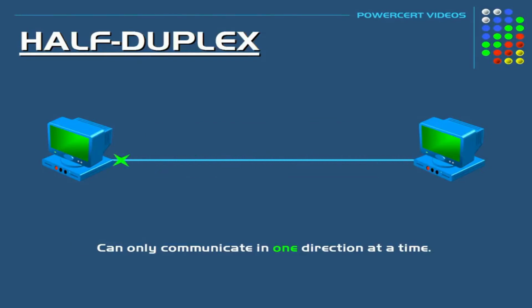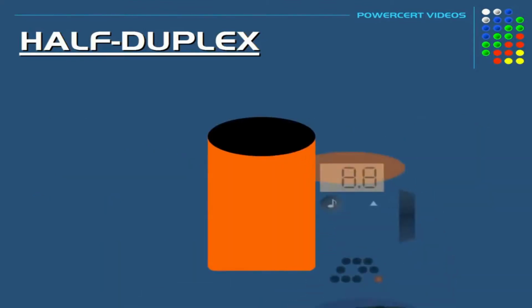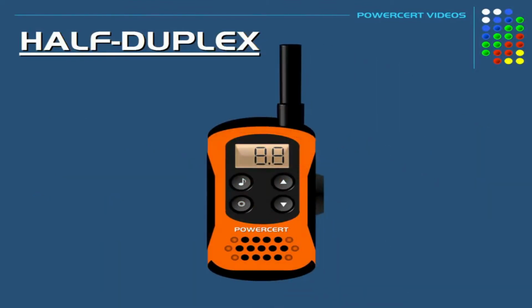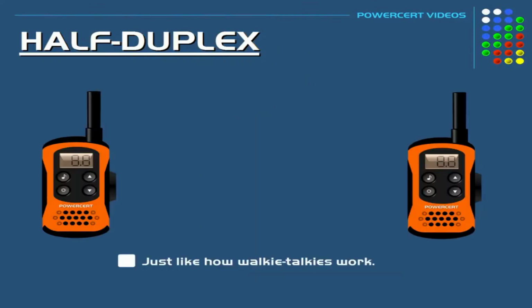In half duplex mode, it is possible to perform error detection, and if any error occurs, then the receiver requests the sender to retransmit the data. A walkie-talkie is an example of the half duplex mode. In a walkie-talkie, one party speaks and another party listens. After a pause, the other speaks and the first party listens. Speaking simultaneously will create distorted sound which cannot be understood.